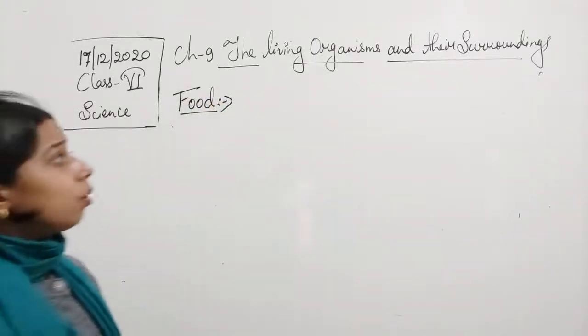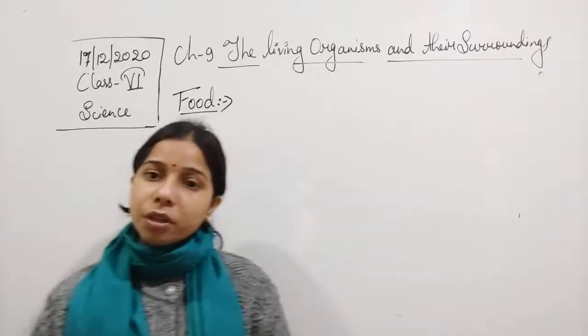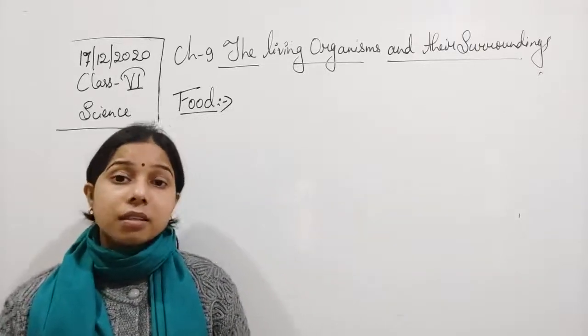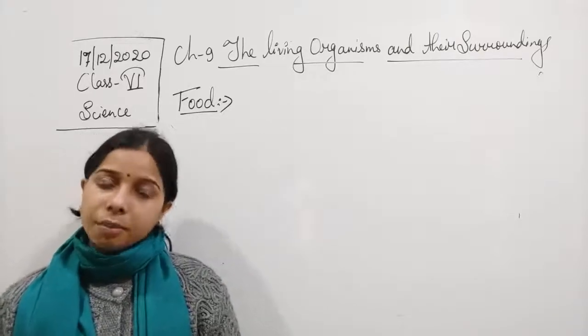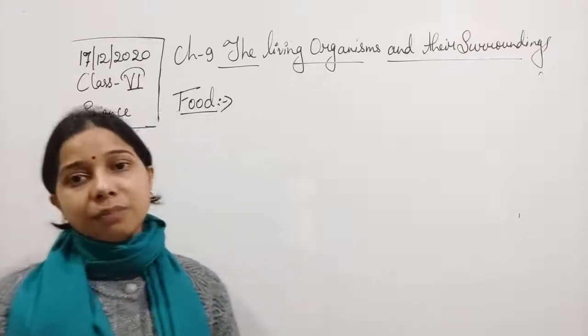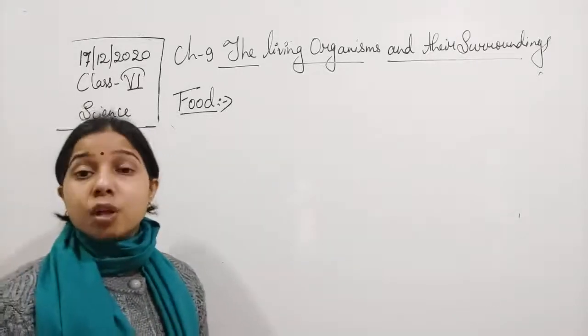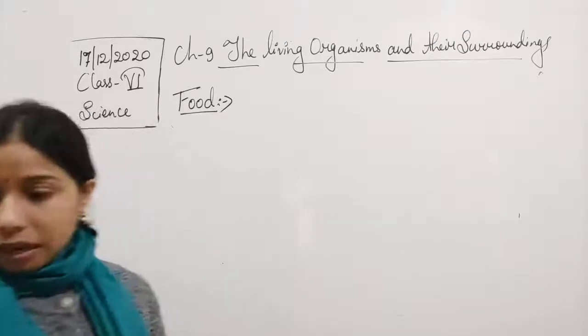When we are talking about food, we always say that food is necessary. Yes, it is very necessary for all living organisms so that they remain alive, so that they can survive in the environment, in the atmosphere. So food makes a living organism stay alive.